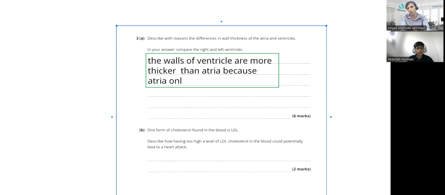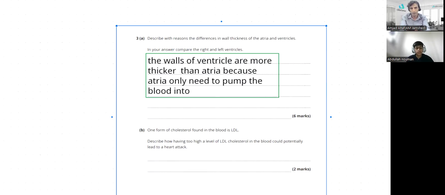So that's why the ventricles have thicker muscular walls as compared to the atria, right? Getting it, Abdullah? Okay, great. So this is one difference. I think it's a 6 mark question, so you need to put at least about 6 points here.